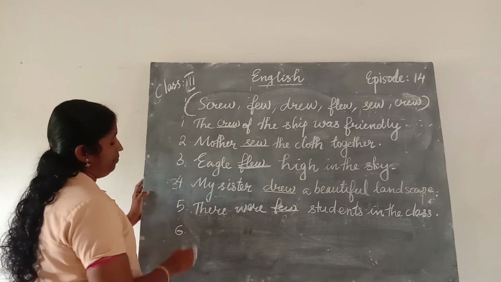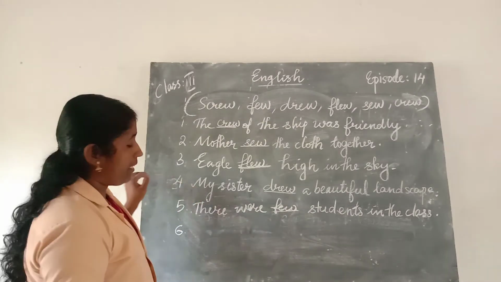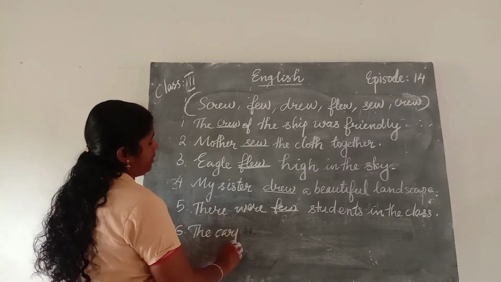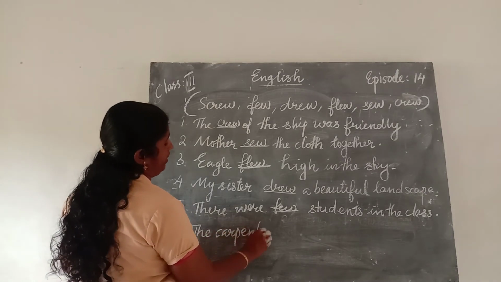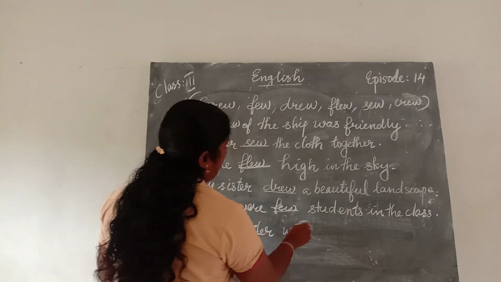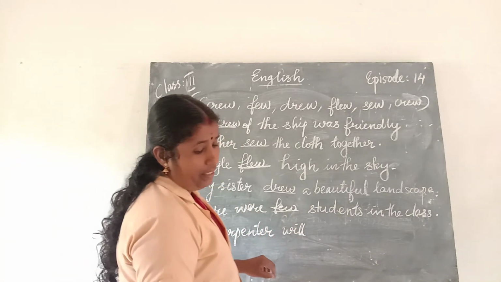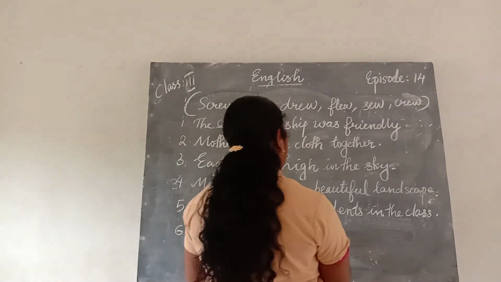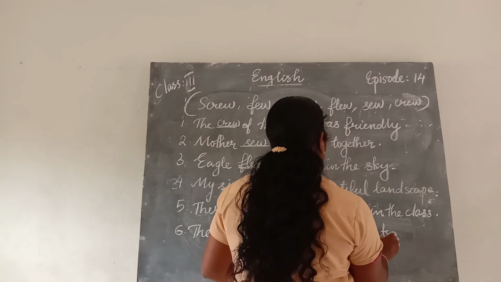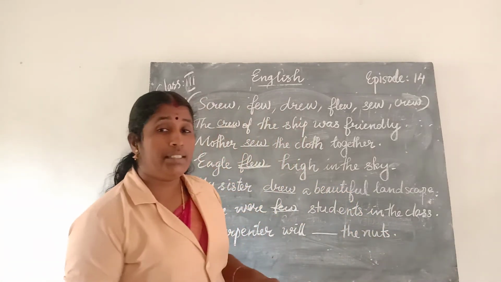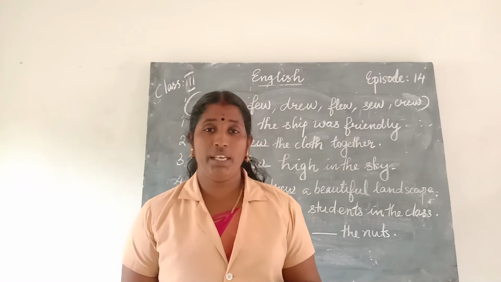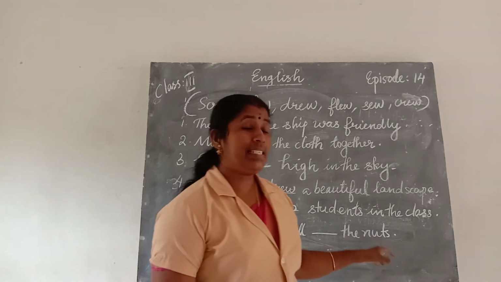Sixth one. Which is the sixth one? The carpenter will dash the nuts. C-A-R-P-E-N-T-E-R, carpenter. What is the meaning of nut? Nut and bolt. It is not the cashew nut or peanut. It is nut and bolt.